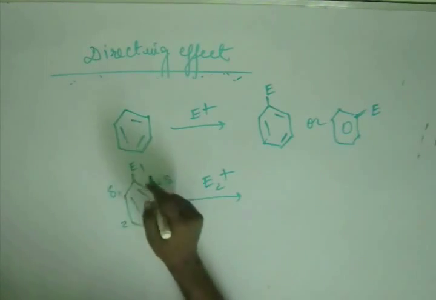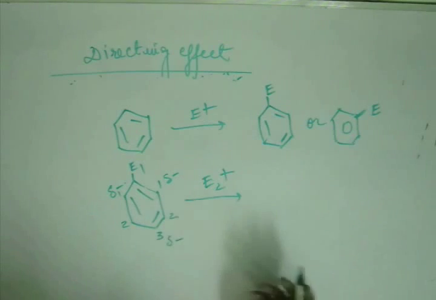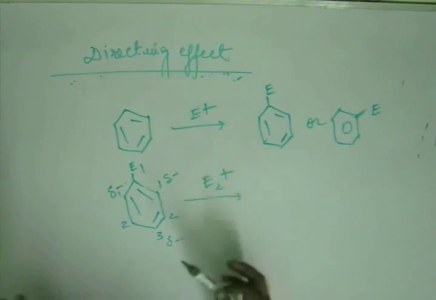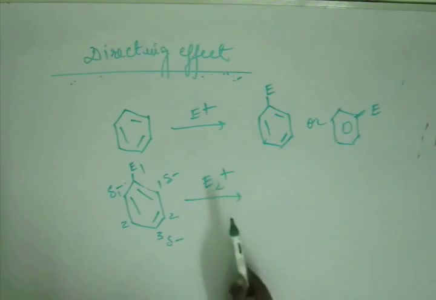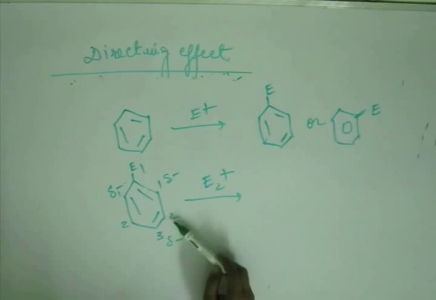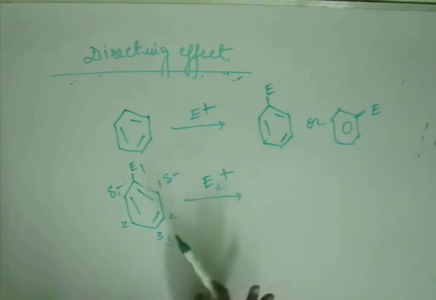But suppose 1 and 3 have negative charge, because this E1 might be pumping electron. Then what will happen? Which is electron rich, 1, 2 or 3? Then 1 and 3 are more electron rich than 2. So in that case, this electrophile will go to 1 and 3 and not 2. So this is how we will decide where the next incoming electrophile will go.